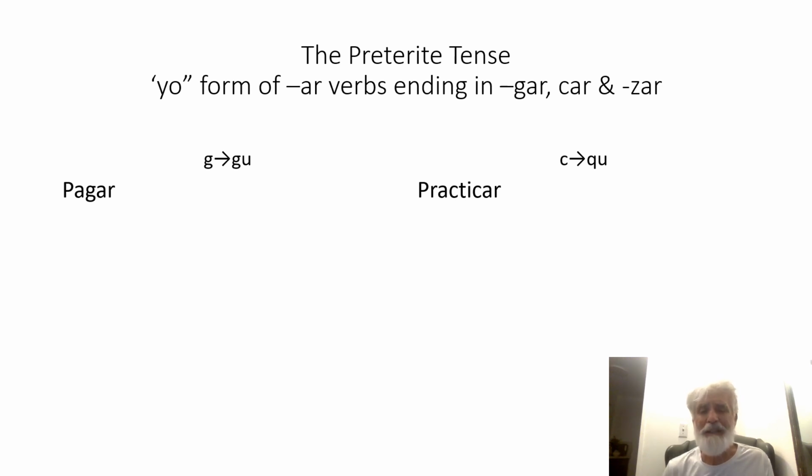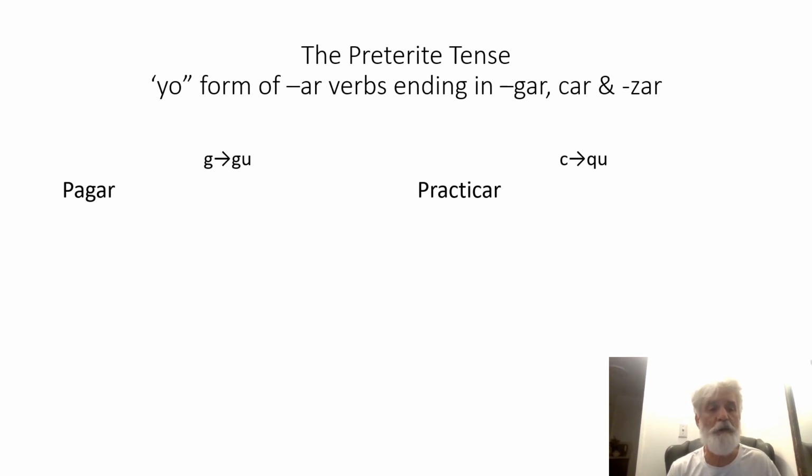When you conjugate these verbs in the preterite tense, only the yo form is irregular. The tú form, the él form, the nosotros form, and the ellos forms are all regular. We already know how to conjugate regular AR verbs. But the yo form of any verb ending in gar, car, or zar is going to be irregular. So let's look at some of these verbs.